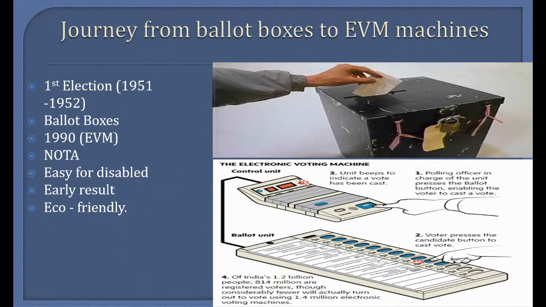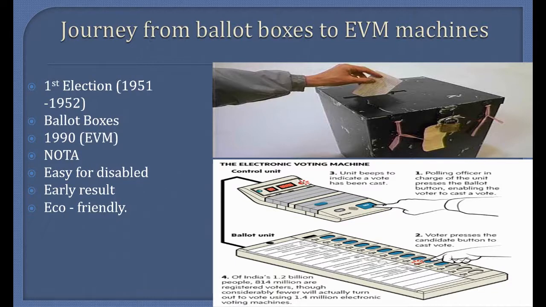Many things could be achieved because of this voting machine. If the voters do not want to vote for any candidate, they could choose an option like NOTA, which means none of the above. This option can be given only because of this voting machine, that is the EVM machine.